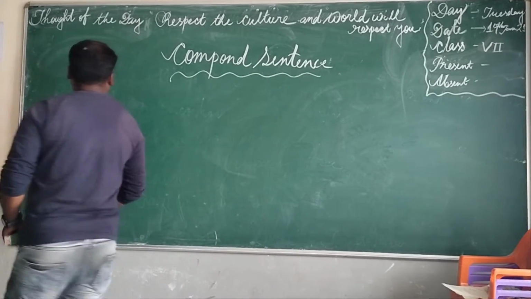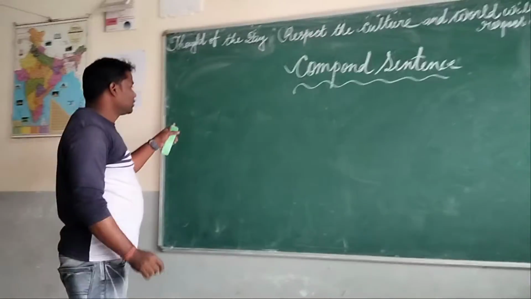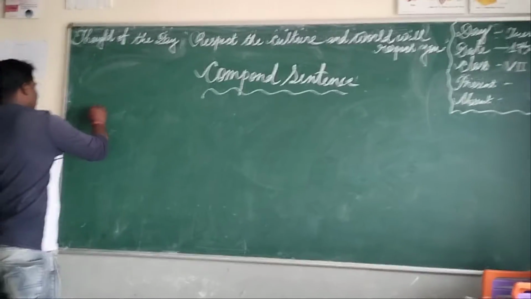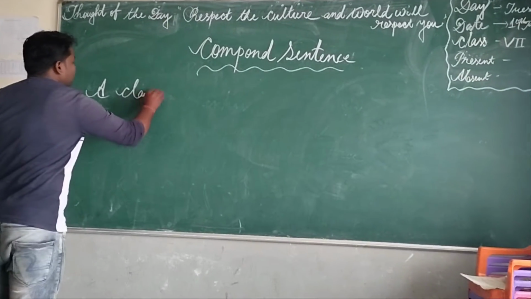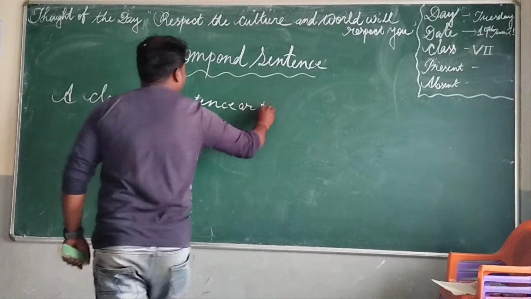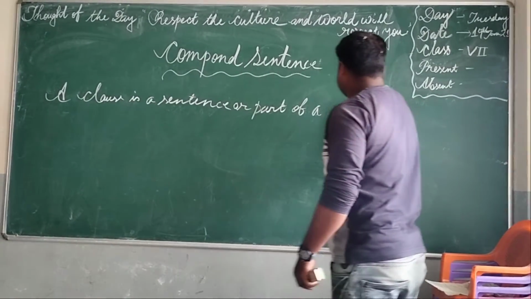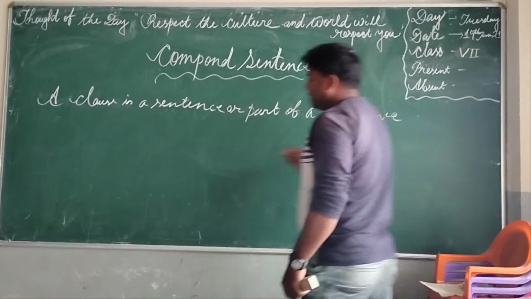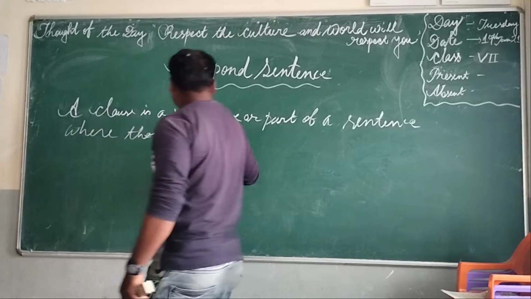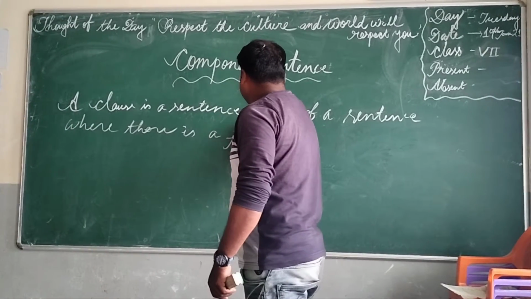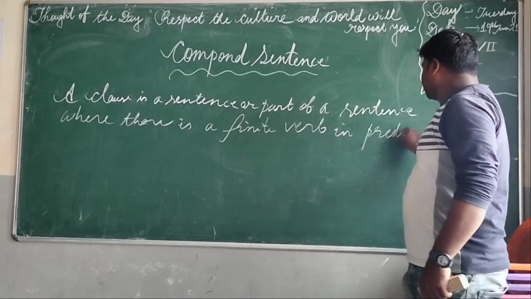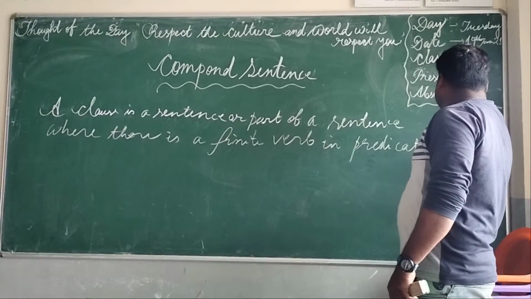First, I have also told you what the clause is. So, what is the clause? A clause is a sentence or part of a sentence where there is a finite verb in the predicate part.